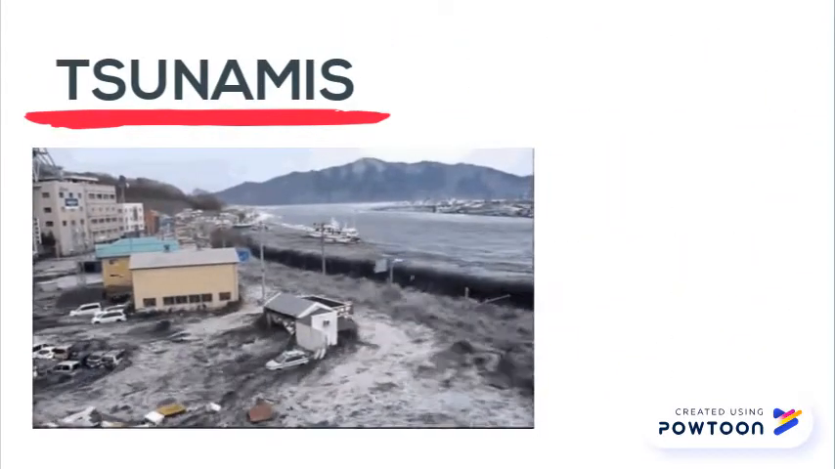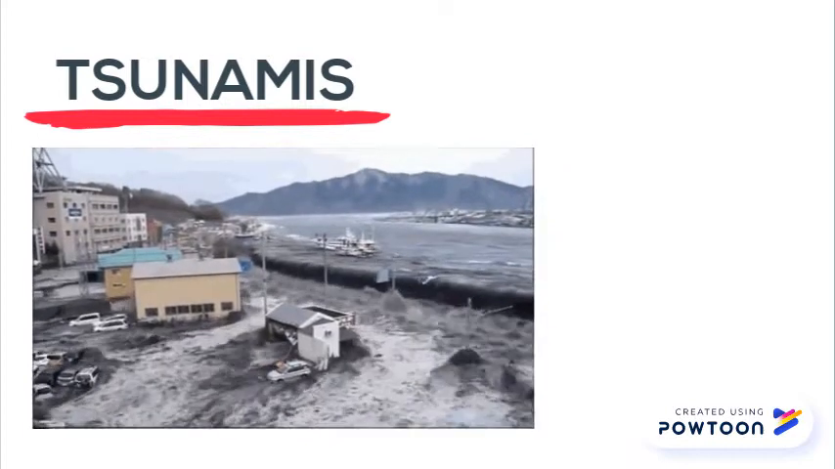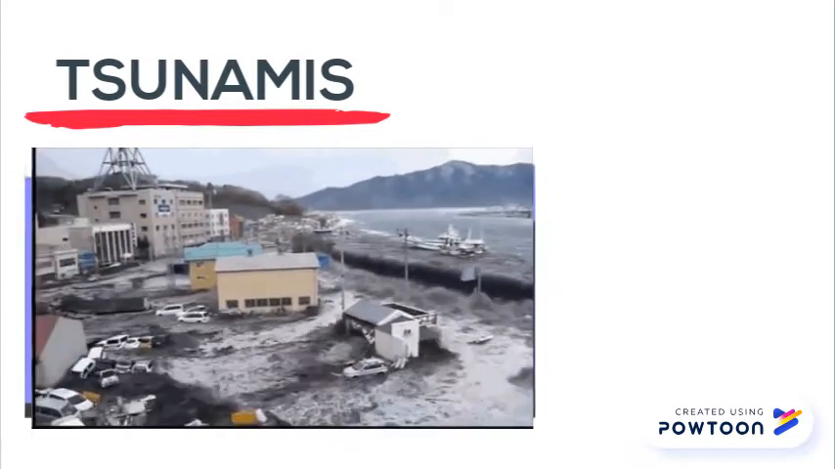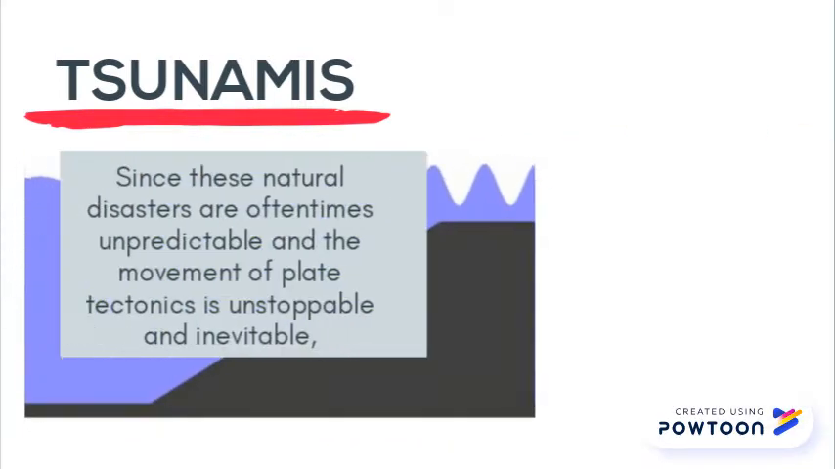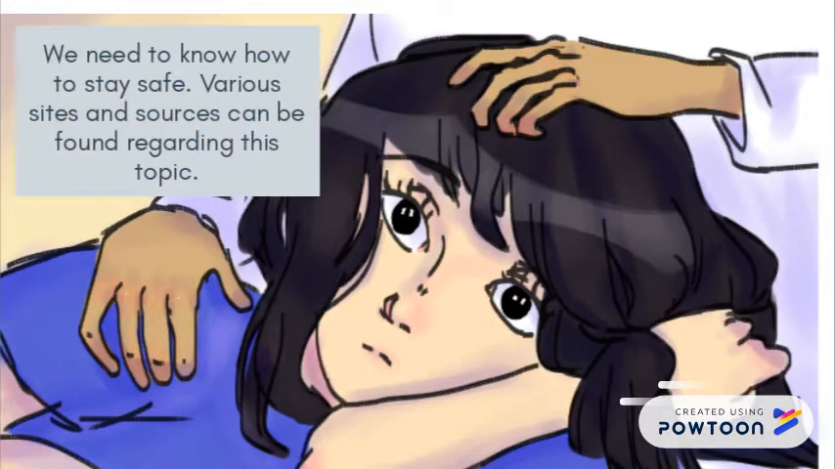Tsunamis are large waves caused by earthquakes or volcanic eruptions. When tsunamis enter shallow water, they slow down and their height increases. Since these natural disasters are oftentimes unpredictable and the movement of plate tectonics is unstoppable and inevitable, we need to know how to stay safe. Various sites and sources can be found regarding this topic.